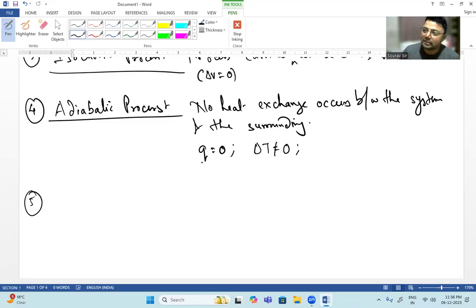So del T is not equal to 0, and it turns out to be positive in the case of an adiabatic process. Okay, understood?